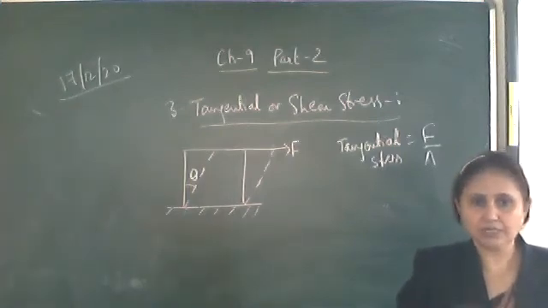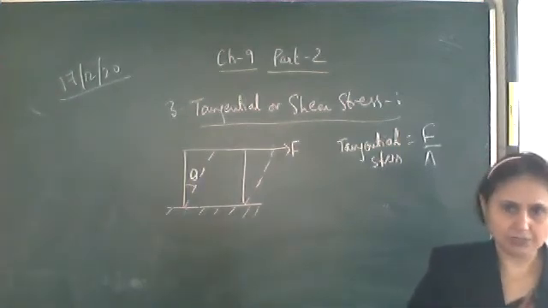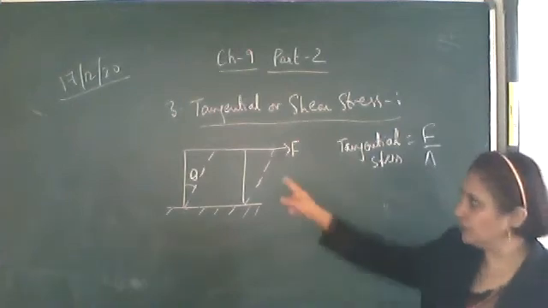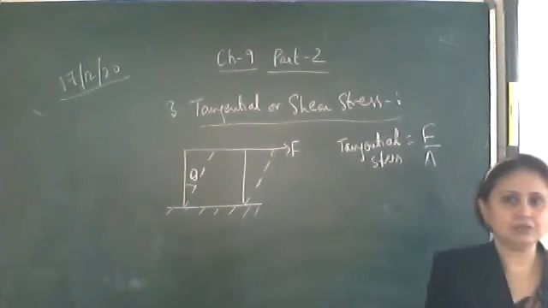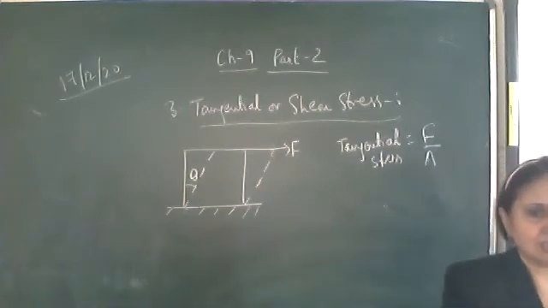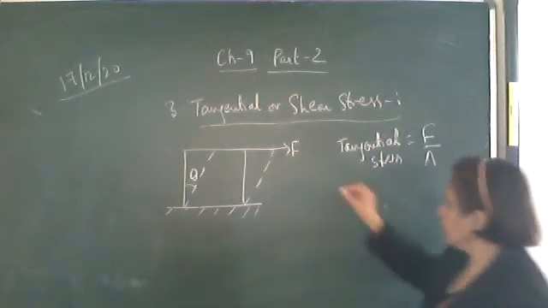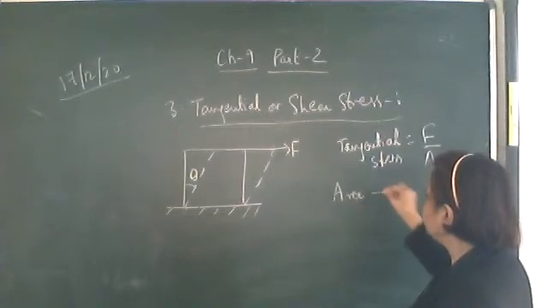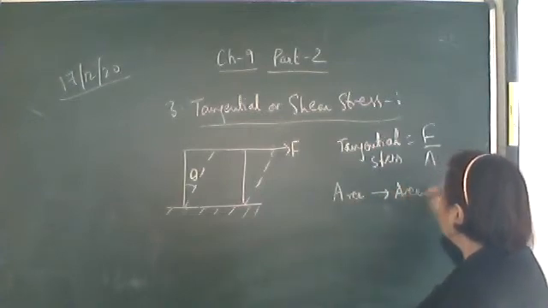It doesn't become a cuboid or a cube. Here, the shape of the body is changing without any change in its volume. So this we call tangential stress. Here the area is the area of the upper face.